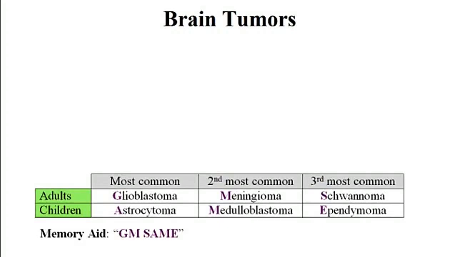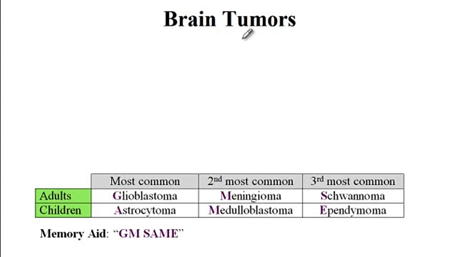In this video, I'm going to discuss the pathophysiology of different brain tumors. So the question that I have for you here is, what is the most common type of brain tumor? And the answer is metastatic tumors. Metastatic tumors account for more than 50% of all the cases of brain tumors.